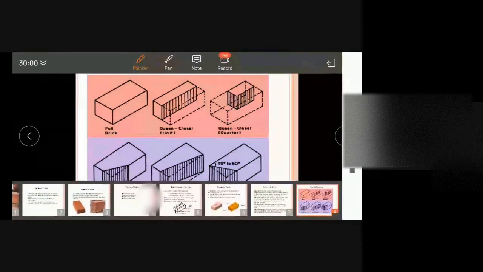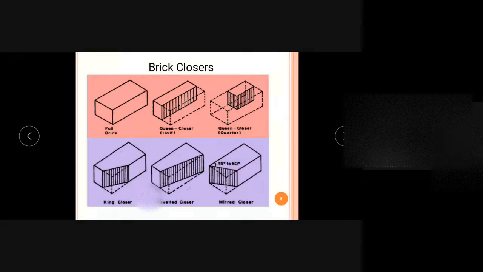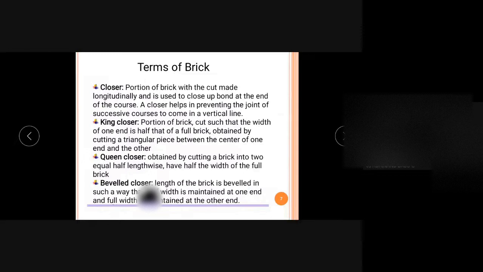And next one is metered closer. In case of metered closer, we are cutting full width. So here we cut the full length. Here we are cutting full width, but the inclined portion, it is having an angle of 45 or 60. So that here the length will maybe cut half, or it may be 1/4 or 3/4 or something based on this inclination. So this is known as the metered closer. So these closers are actually used in some cases while the arrangement of these bricks.